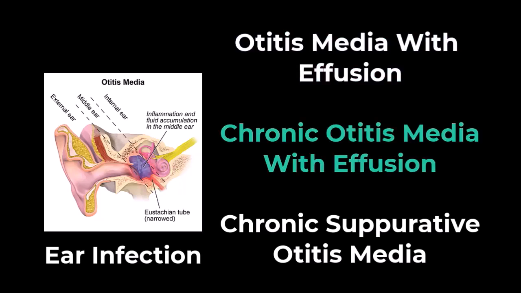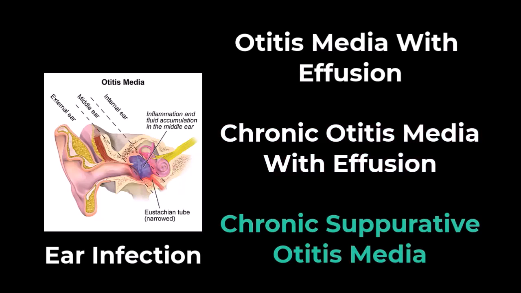Chronic otitis media with effusion occurs when fluid remains in the middle ear and continues to return without bacterial or viral infection. This makes children susceptible to new ear infections and may affect hearing. Or chronic suppurative otitis media, an ear infection that doesn't go away with the usual treatments. This can lead to a hole in the eardrum.